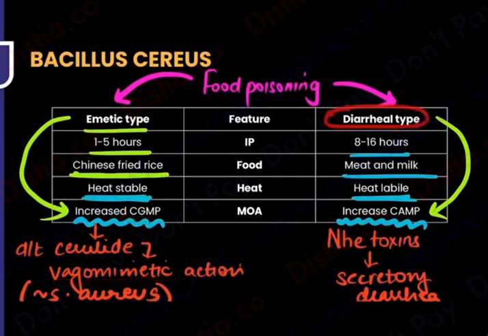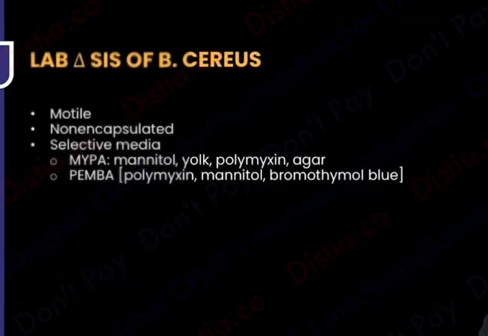Diarrhea, more time for stool to come out. So incubation period 8 to 16 hours. It is going to be because of milk and meat. It is basically heat labile, and it is coming through the anal canal, the cyclic AMP, and the name of the toxin is NHE. Coming to the last part, what is the diagnosis?